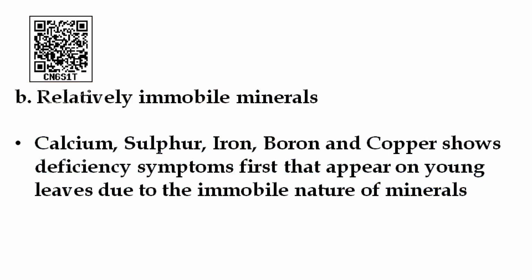What about relatively immobile minerals? If you take examples, calcium, sulfur, iron, boron and copper. These minerals show the deficiency symptom on young leaves due to the immobile nature. So, these minerals present in the old leaf won't move to the other parts of the plant, which means the deficiency symptom first appears on young leaves.